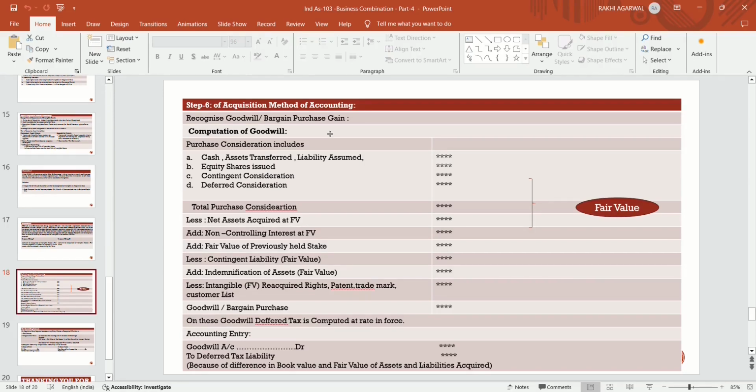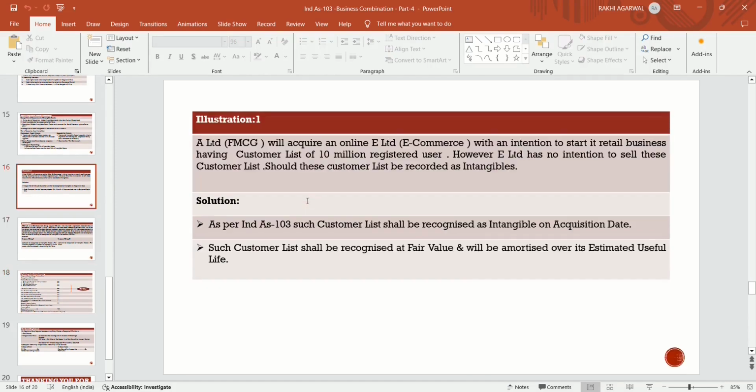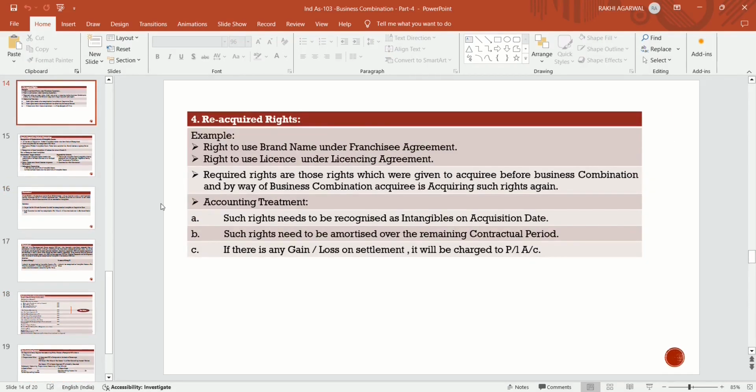Firstly, all the assets and liabilities recognized. Then we will discuss the goodwill and bargain purchase gain. Then we will discuss the intangible assets.